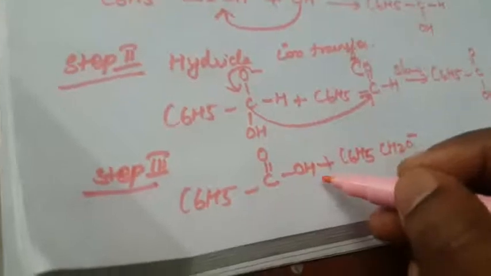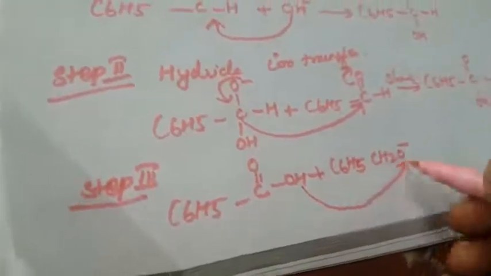So what is step 3? Step 3, what is the acid base reaction again? C6H5 C double bond O OH, again C6H5CH2O minus. So only the proton will be exchanged. What is the proton that will be exchanged? So this compound will be moving. That is the acid base reaction; the proton will be exchanged.